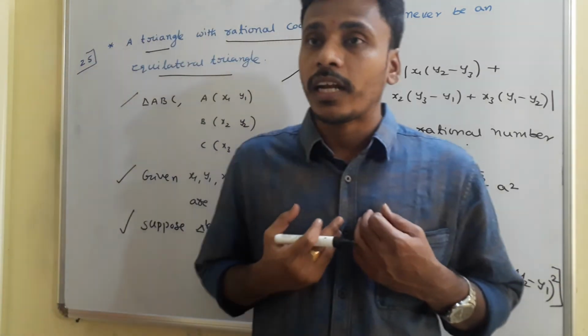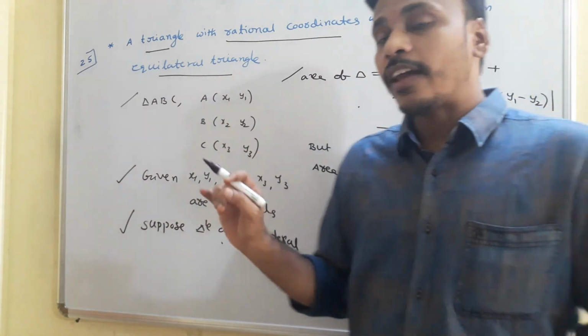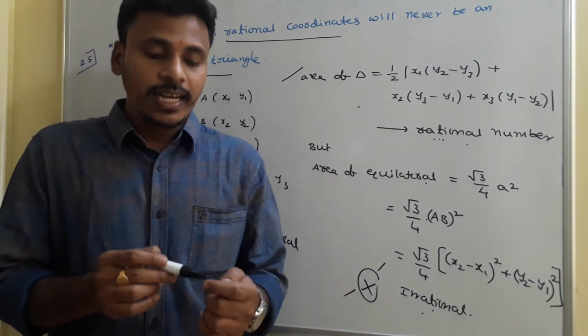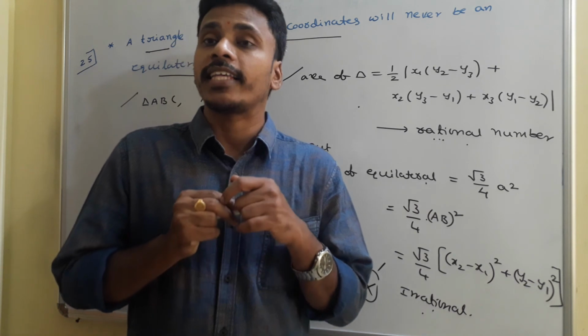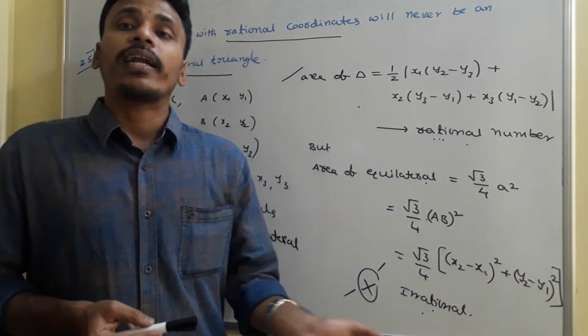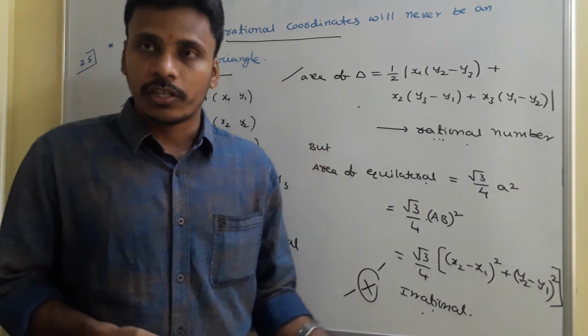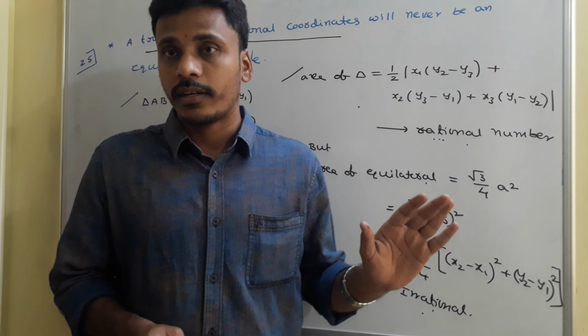So finally what I conclude is, if I have a triangle with rational coordinates, then for sure it is not equilateral. So this is a proof by contradiction. We need to show that the triangle is not equilateral, but initially I supposed it as equilateral and I found a contradiction. That contradiction concludes that the given triangle is not equilateral. Have a look.